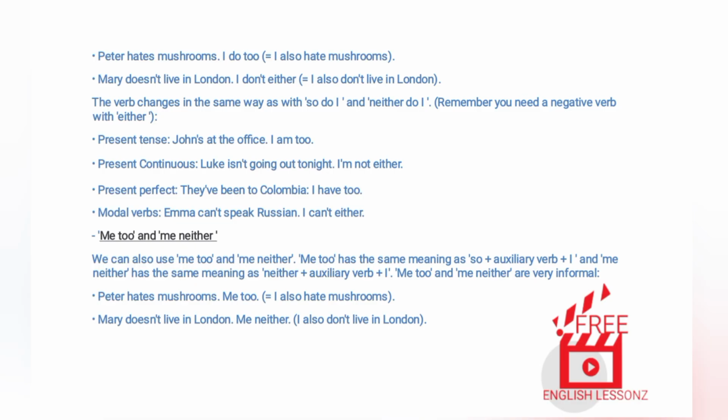Me too and me neither. We can also use me too and me neither. Me too has the same meaning as so plus auxiliary verb plus I. And me neither has the same meaning as neither plus auxiliary verb plus I. Me too and me neither are very informal. Examples. Peter hates mushrooms. Me too. Equals I also hate mushrooms. Mary doesn't live in London. Me neither. I also don't live in London.